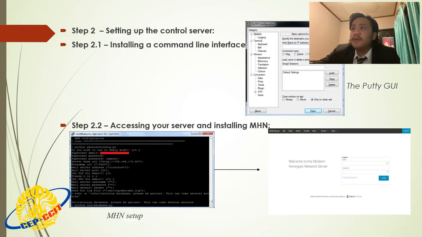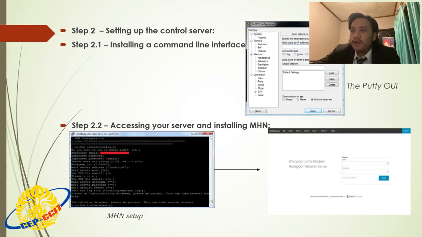Eventually, you will be greeted by a prompt asking you to enter answers to a few questions for your honeypot. This will depend solely on what you want to set them as. However, see the image below for an example of an input. After the above, the script will continue to configure the modern honeypot. And after the installation has taken place, you will then be able to visit your server via web browser. If you point your web browser to the IP address sent to you by DigitalOcean, you will be able to access your server web GUI.